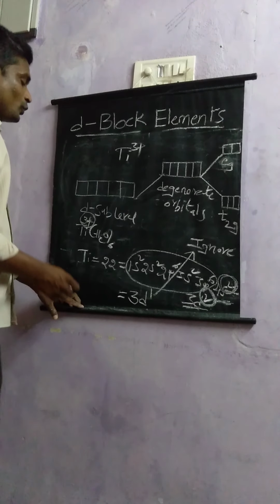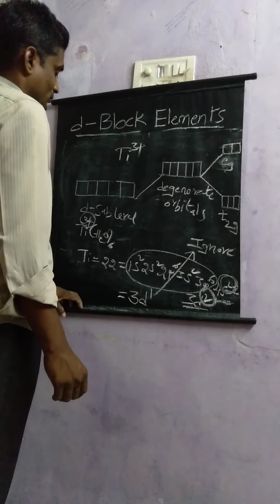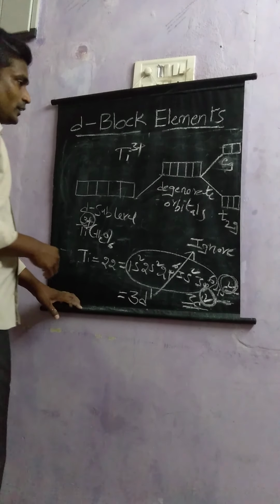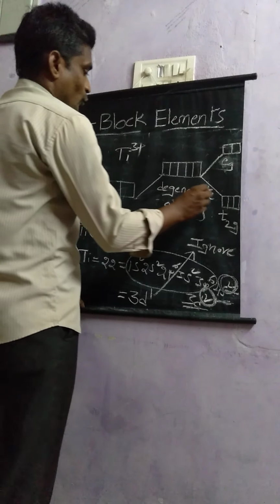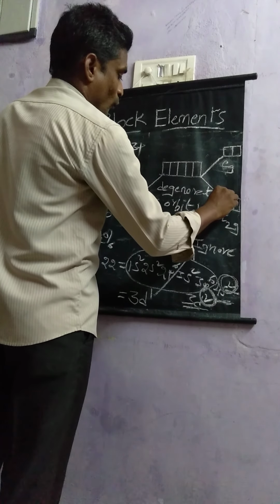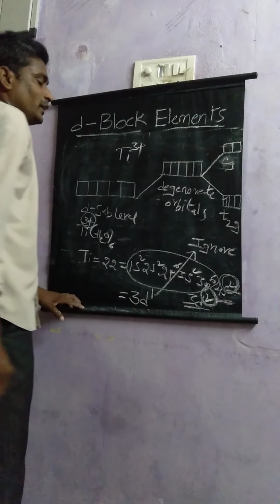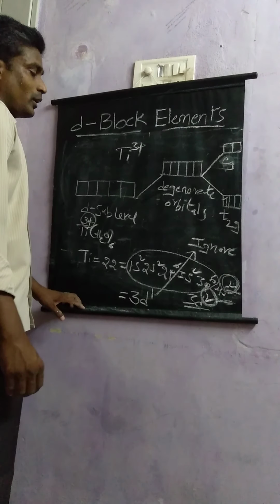Now coming to the splitting of the d sublevel, there is only one electron in the T2g orbital.